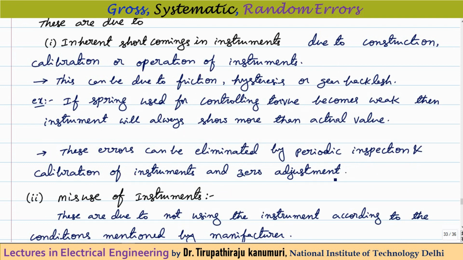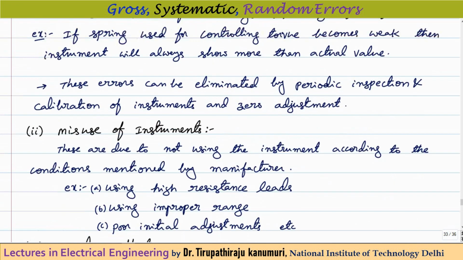Let us take for example, I want to measure from 0 to 10 amperes. At every reading, let us assume if the actual value is 1 ampere, it is measuring as 1.2. Similarly, if the actual value is 10 amperes, it is measuring 10.2 amperes. That means there is a constant error of 0.2. That means whatever the measured value is, we have to subtract that constant value. So it is known. These types of errors are called instrumental errors.